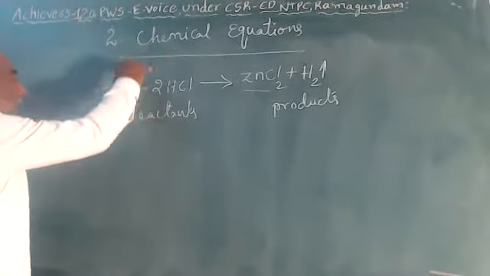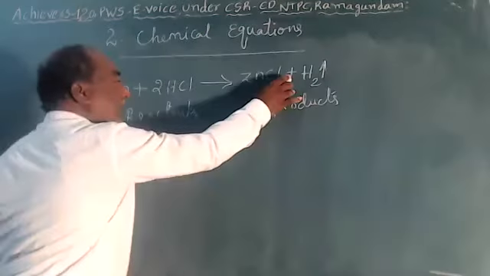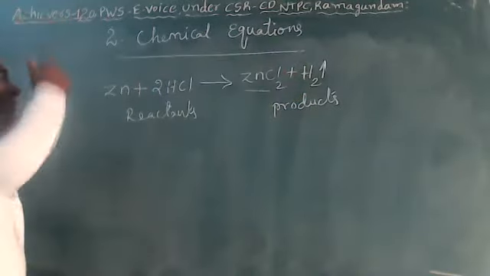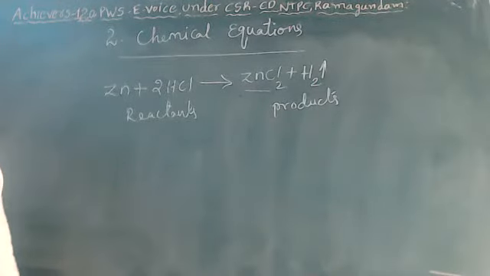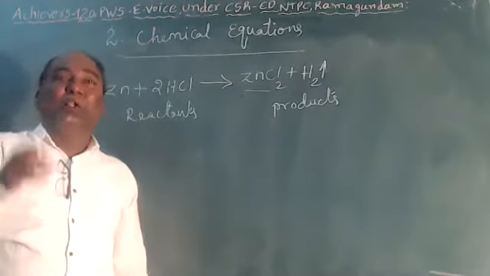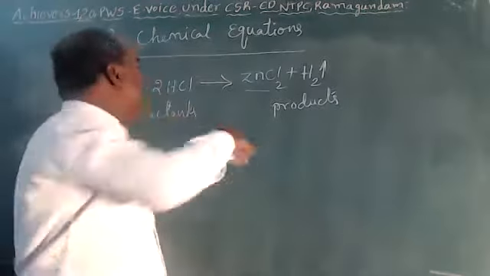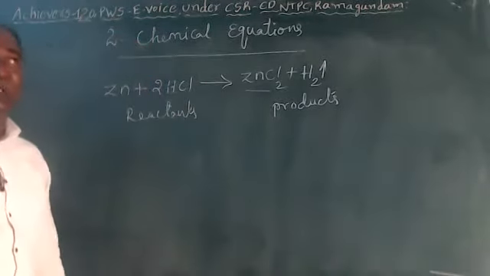When the chemical reaction occurs here, new substances are formed. These new substances' properties are entirely different from the reactants. That means when a chemical reaction occurs, new substances are formed, and those substances' properties are entirely different from the original substances.